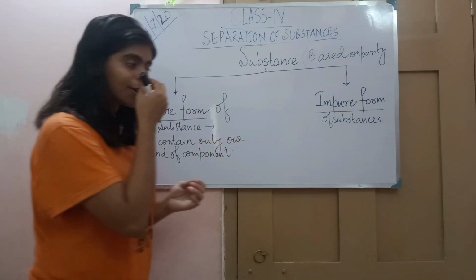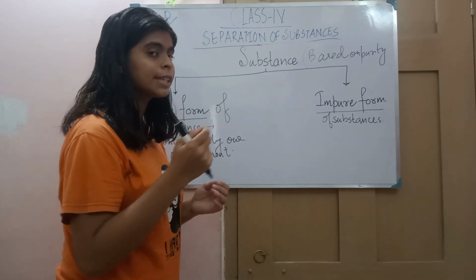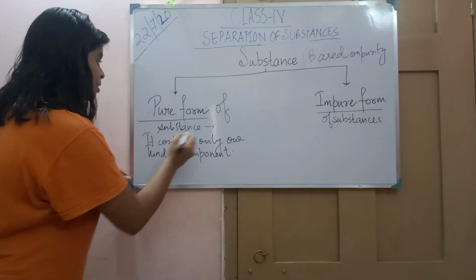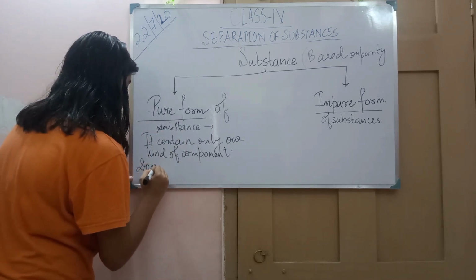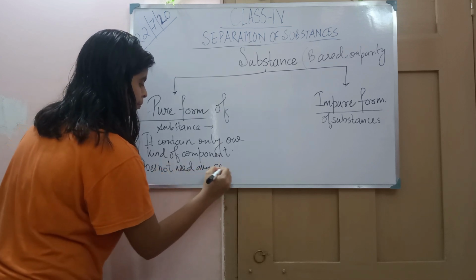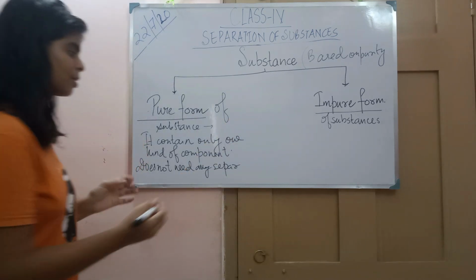If the water is very clear and very pure, we don't separate it. So a pure substance does not need any separation, because it is already in a pure form. Why do we need to do separation?